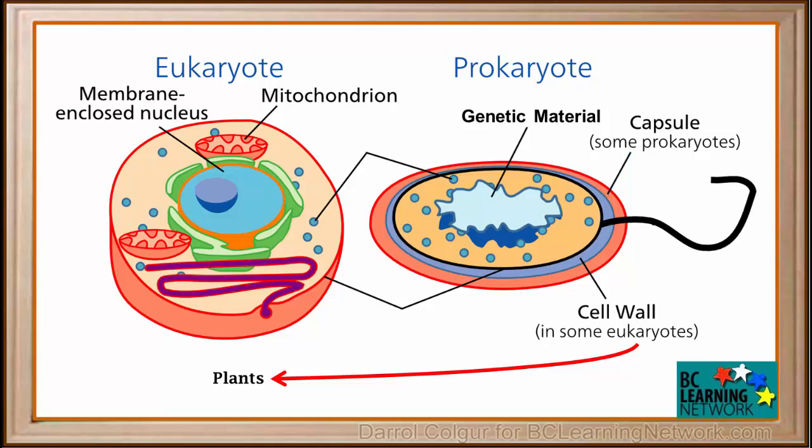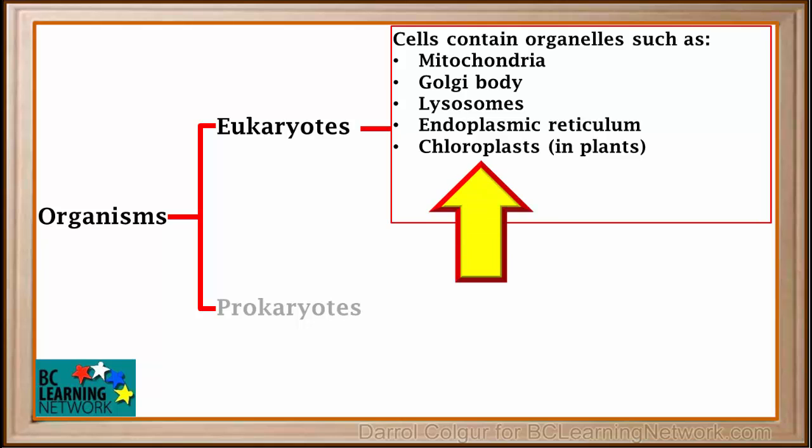We see that both eukaryotes and prokaryotes have ribosomes in their cells. These are needed by both types of organisms to produce proteins. And we see that the cells of both eukaryotes and prokaryotes have a cell membrane. This is crucial for all cells, as it is needed to contain all of the cell's parts. So we can summarize what we looked at here.